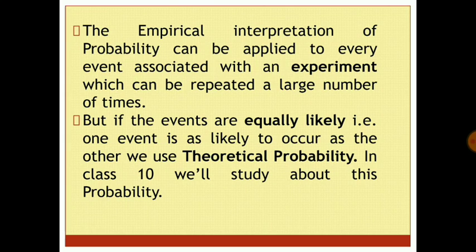Now, equally likely means what? If we take a dice, for example, the probability of getting 1 is what? It is the same as getting 2 or 3 or 4 or 5 or 6. That means they are equally likely events. Similarly, if I am tossing a coin, the probability of getting a head or getting a tail is the same. So these are called the equally likely events.